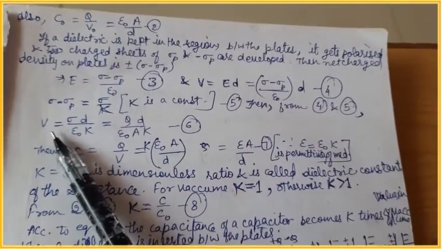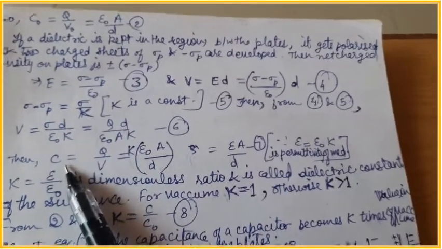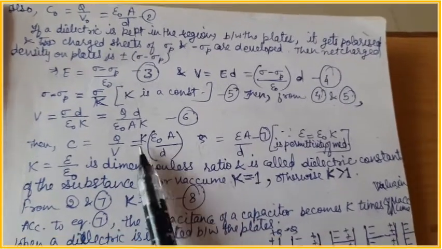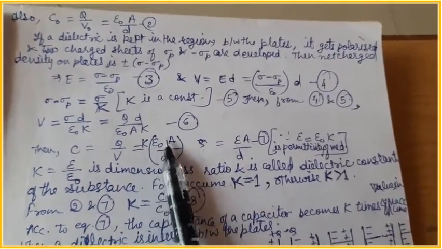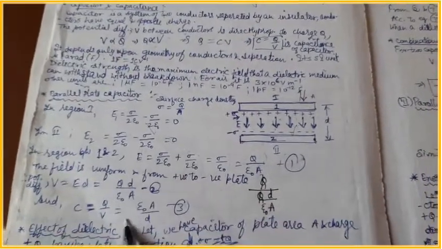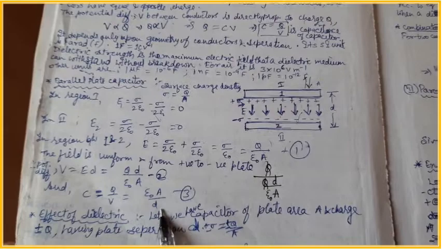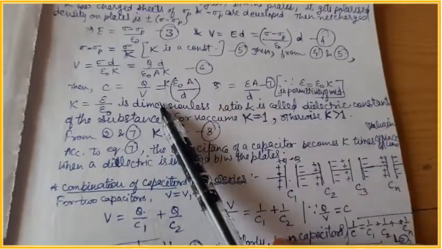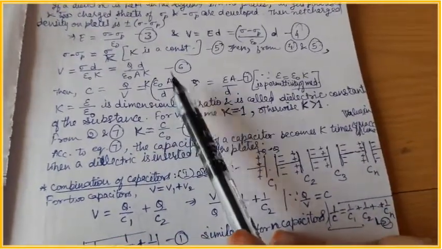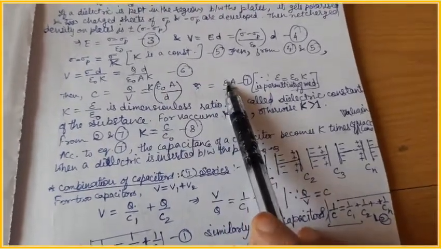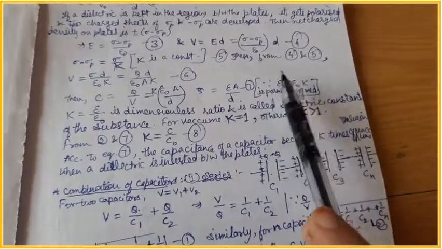And if we know the value of V, the potential difference, we can find the capacitance C, which is Q by V. So using Q by V, we get the final expression: C is K times epsilon naught A by D. And epsilon naught A by D is nothing but the capacitance of a parallel plate capacitor when no medium is present, or only free space is present. So that means on insertion of a dielectric medium, the capacitance becomes K times the capacitance without the dielectric, and this quantity K into epsilon naught is epsilon, which is the permittivity of the dielectric medium.